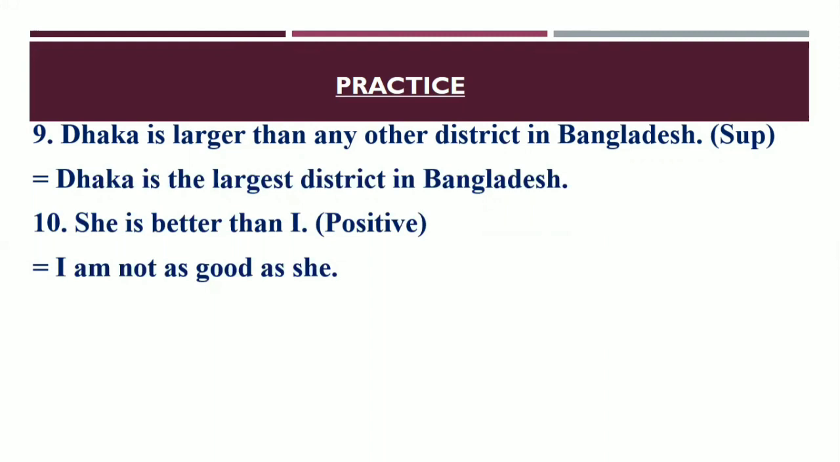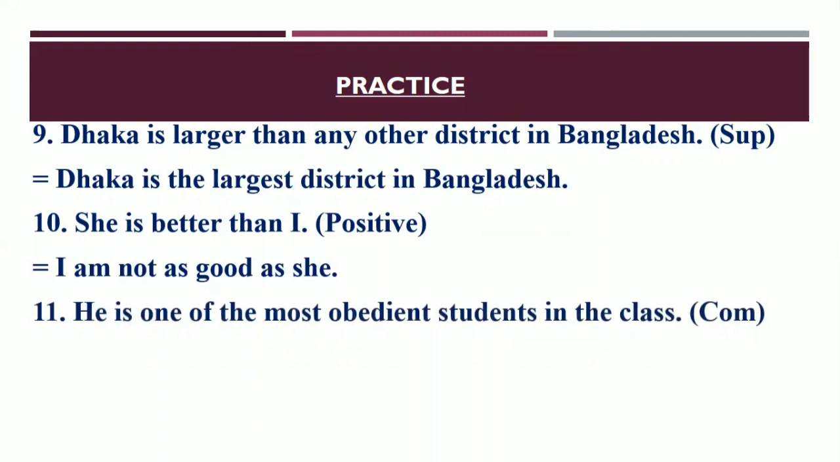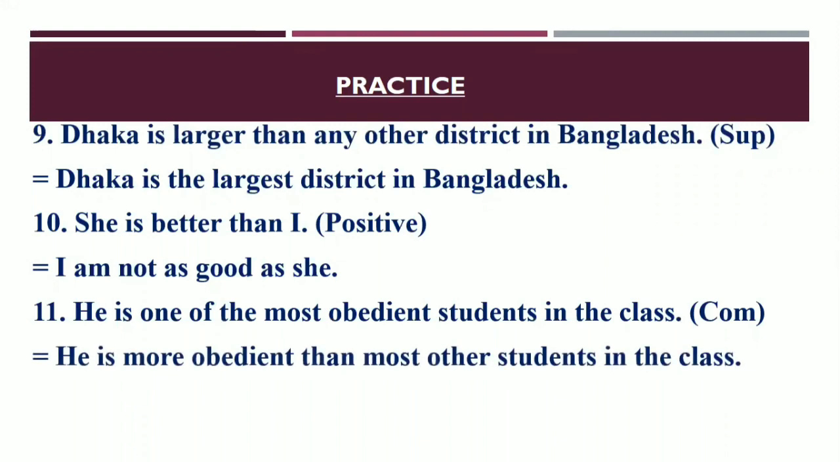Okay, dear learners, now next one for you. He is one of the most obedient students in the class. I have told you in the structure that if you get one of the, then after one of the, the noun will be in the plural form. So here the noun is students, not student. If you use student, then it will be wrong. Okay, dear learners. Now this is the answer for you. She is more obedient than most other students in the class.